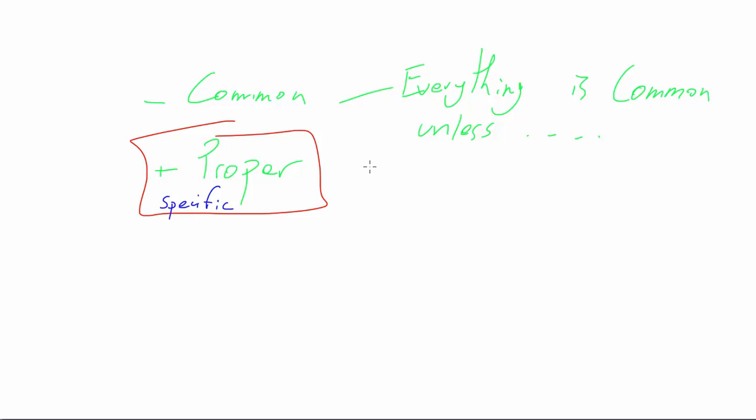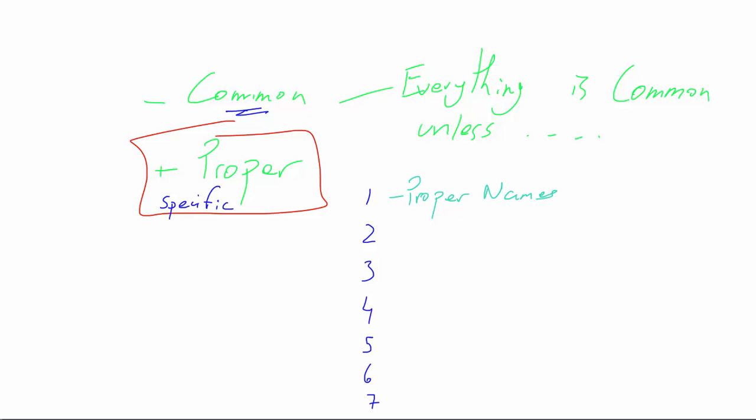So in Arabic, when it comes to type, there are 7 types: 1, 2, 3, 4, 5, 6, 7. Seven different types of words, or isms, that can be considered proper. First of all, everything is common unless I tell you that they are proper. Now, what are some of the things that can make things proper? Number 1. What do you think it is? Number 1, proper names.